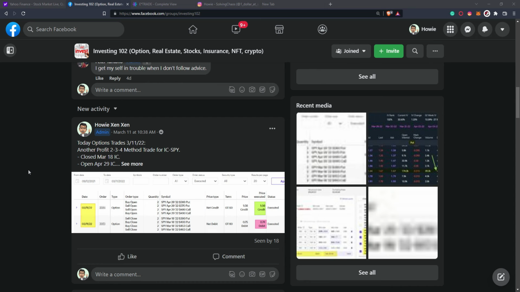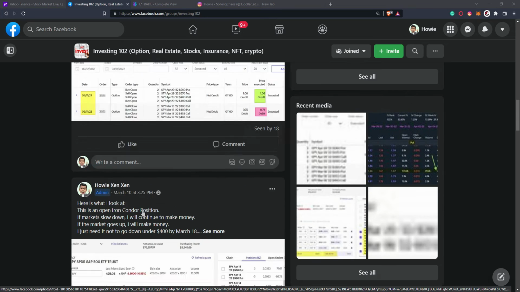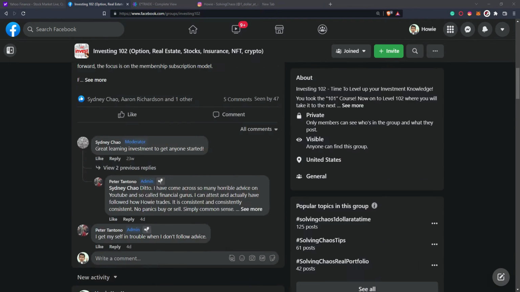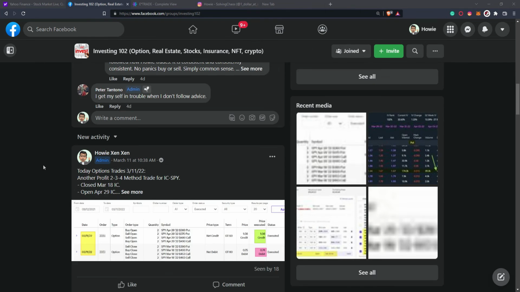Also, I do post most of my trades literally 5 minutes after I do it. And you can see this trade I posted up at 10:38. Remember, markets open at 9:30 a.m. Eastern Standard Time. So I normally post my trades up on this website. You will see all my trades. Actually, I don't post them all. I do way too many trades, and if I post them all, I wouldn't have any time to do other stuff. So I do post a lot of my trades, and this way you get a lot more visibility than the YouTube channel.